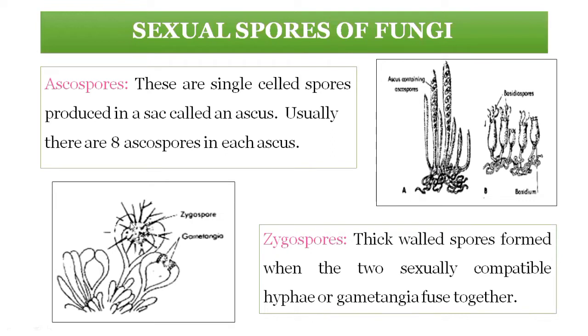They are sexually compatible with each other, fungi of opposite category fuse together, and the formation of a spore, that is a zygospore, right?